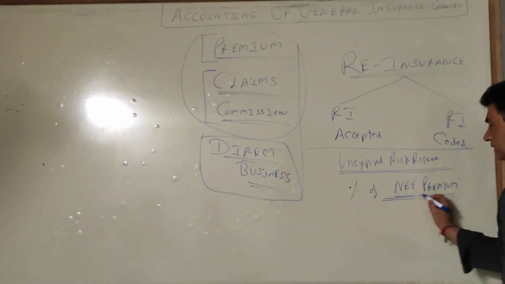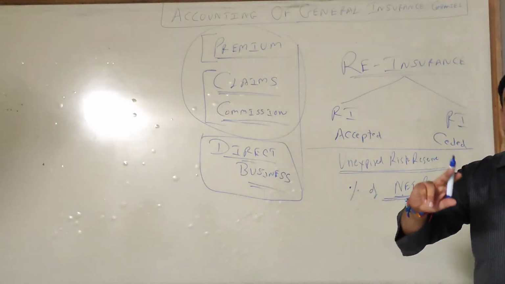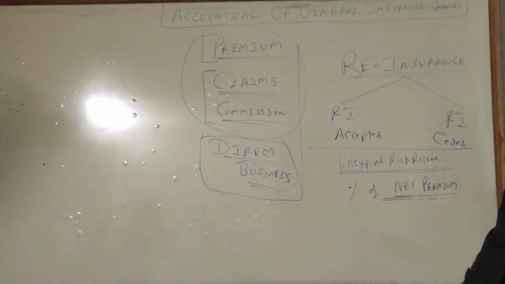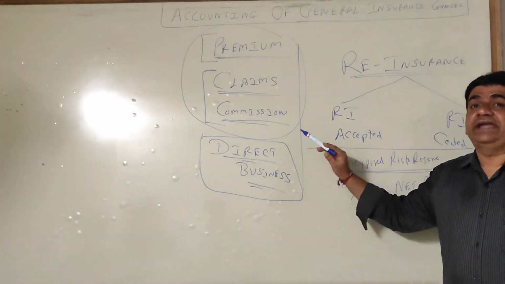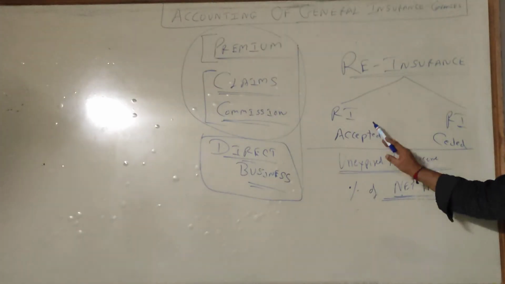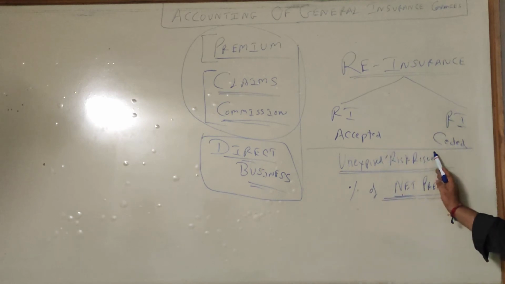And what do you mean by net premium? Net premium is the total premium, understand this, which includes premium on direct business plus premium on reinsurance accepted minus premium on reinsurance ceded.